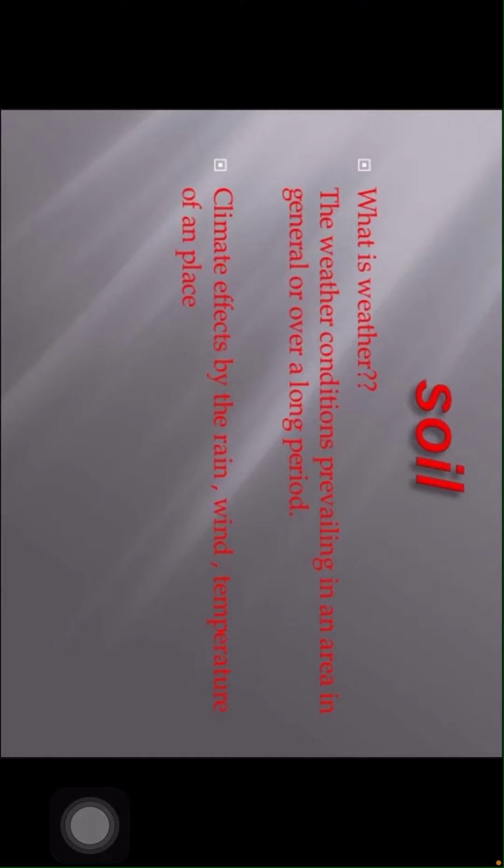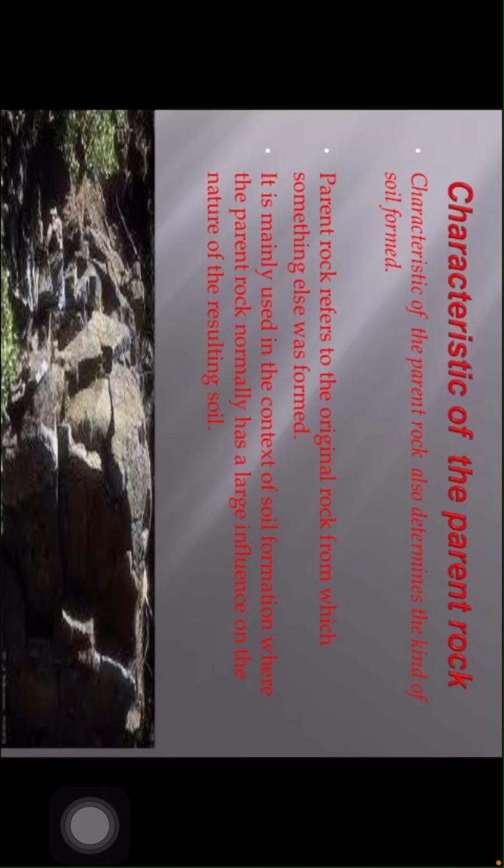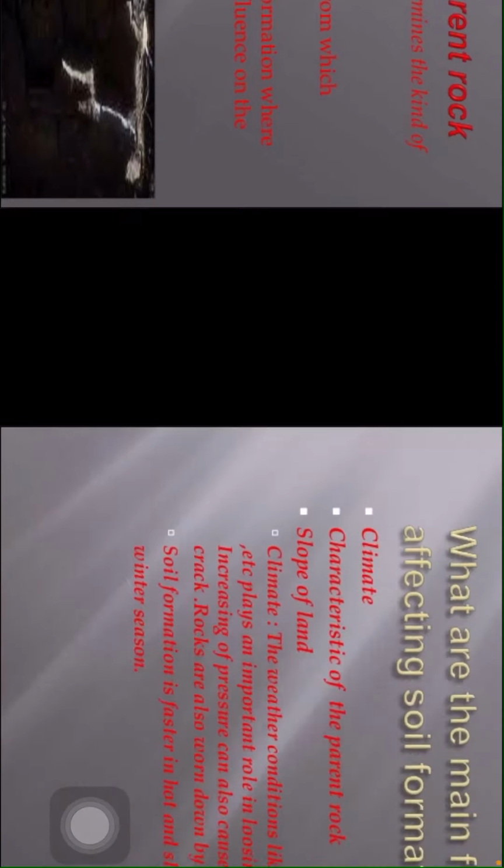Climate affects the rain, wind, and temperature of a place. Characteristic of a parent rock: the characteristic of the parent rock also determines the kind of soil formed. Parent rock refers to the original rock from which something else was formed. It is mainly used in the context of soil formation, where the parent rock normally has a large influence on the nature of the resulting soil.